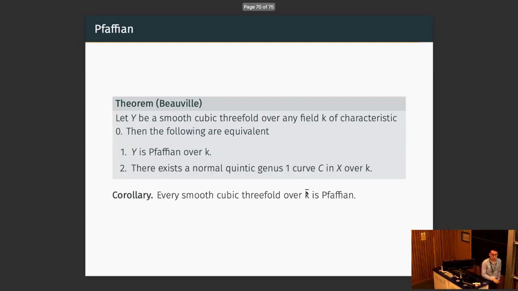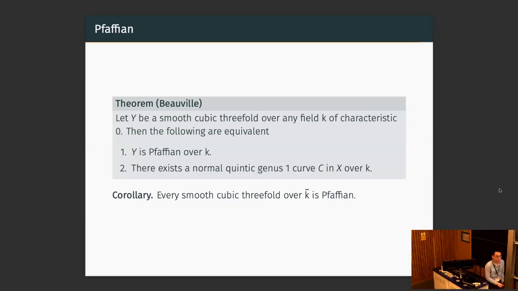And this is also how he proves every smooth cubic threefold over an algebraically closed field is in fact Pfaffian, because each of them contains a normal quintic genus 1 curve. This result has also been generalized to singular cubic threefolds. So we now know that every singular cubic threefold over an algebraically closed field is Pfaffian.